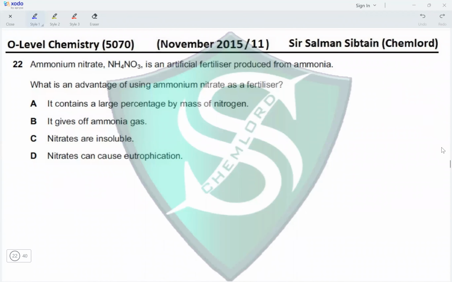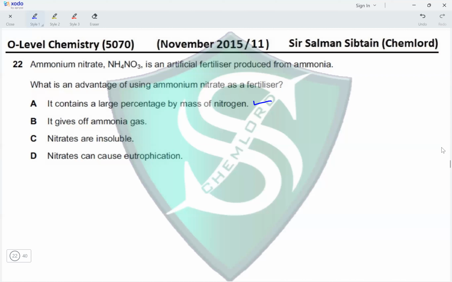Question 22. Ammonium nitrate is an artificial fertilizer produced from ammonia. What is an advantage of using ammonium nitrate as a fertilizer? It contains a large percentage of nitrogen. Ammonium nitrate would contain a large percentage of nitrogen because it has got two nitrogen atoms in the entire structure. The cation and the anion both have one nitrogen atom present. So it does contain a large percentage of nitrogen by mass.